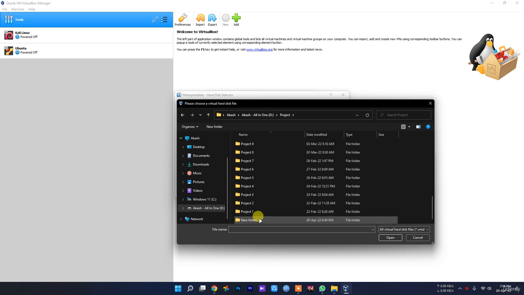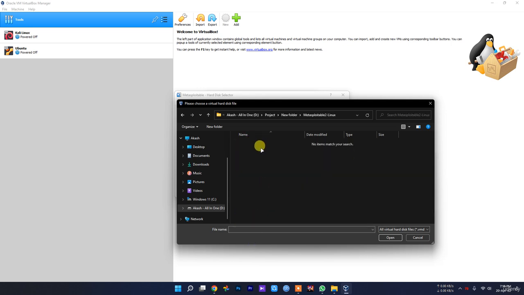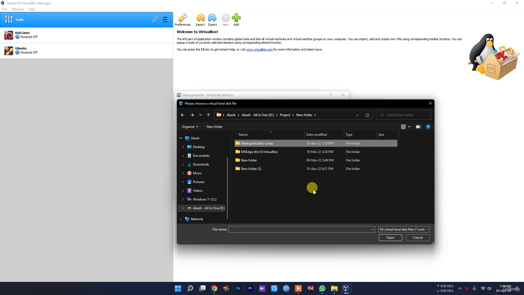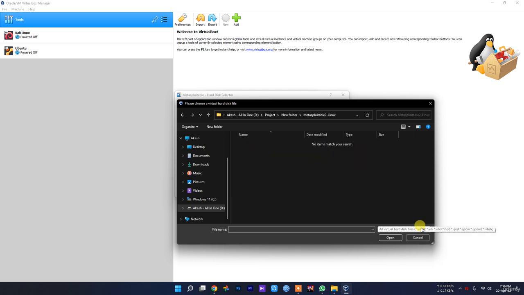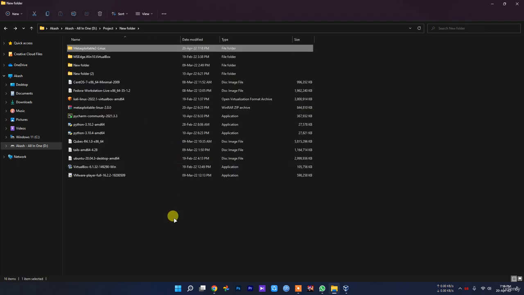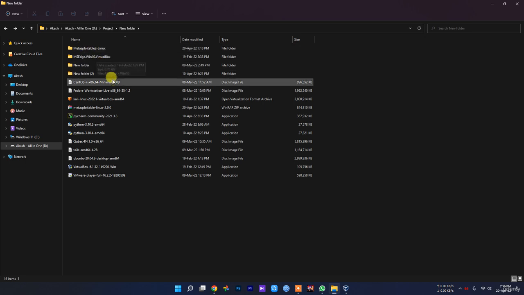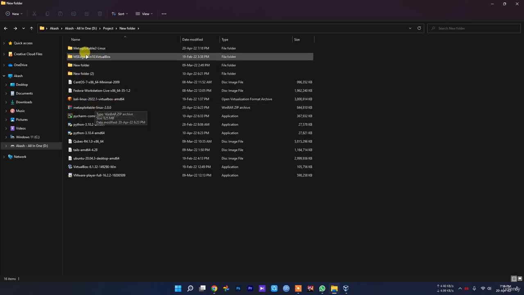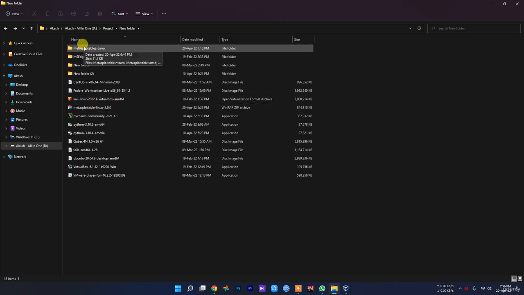Last time I maybe chose a Metasploitable VMDK. Why is it not showing? Okay, this file got deleted, that's why.